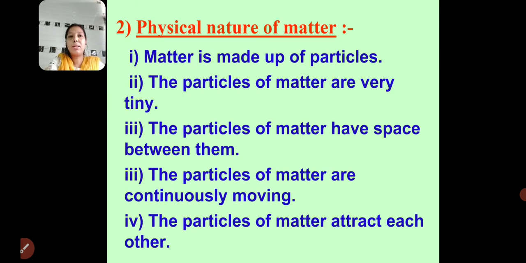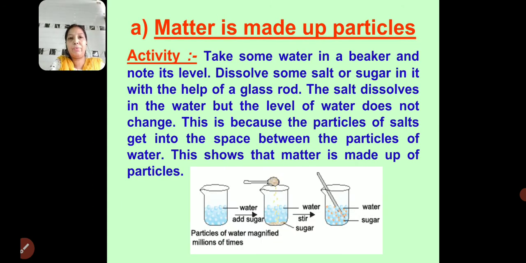Our next part is physical nature of matter. Matter is made up of particles. The particles of matter are very tiny. The particles of matter have space between them. The particles of matter are continuously moving. Last, the particles of matter attract each other. Let's see through an activity.